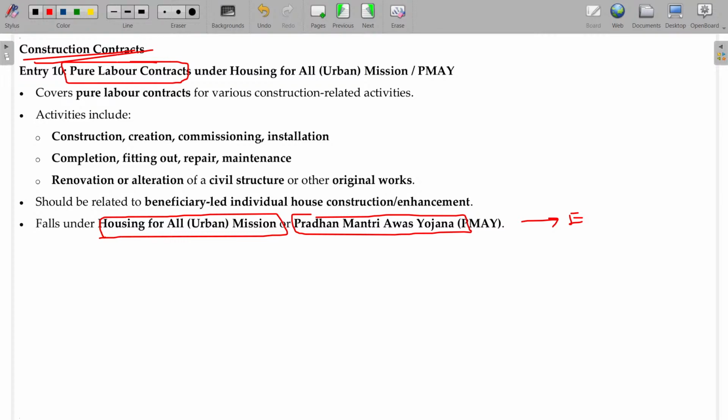Pure labor contract means you purchase the material, you procure all the services and appoint the laborers, on a day basis, whatever it may be, mason or whoever. You call them, ask them to work, and for the labor only you are paying. Not the complete contract, like 'Construct the building, sir, I'll pay 50 lakhs rupees.'